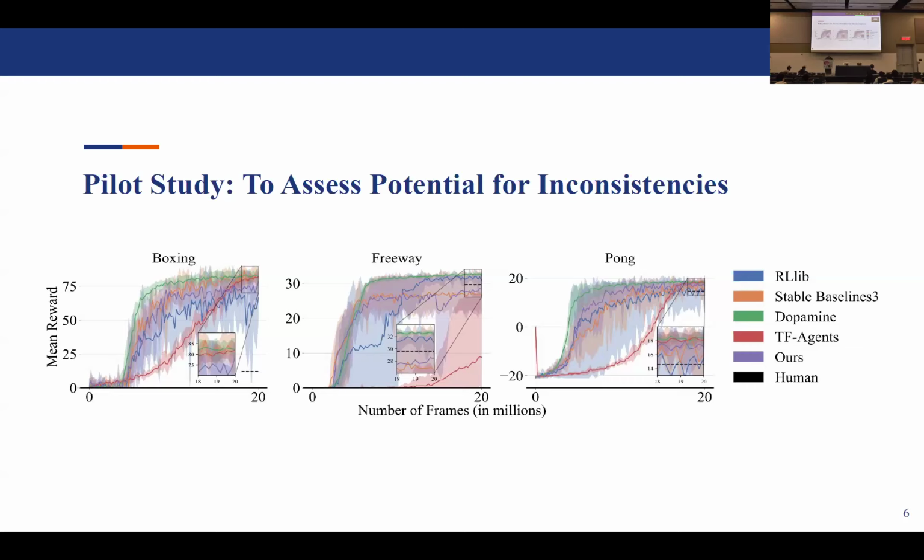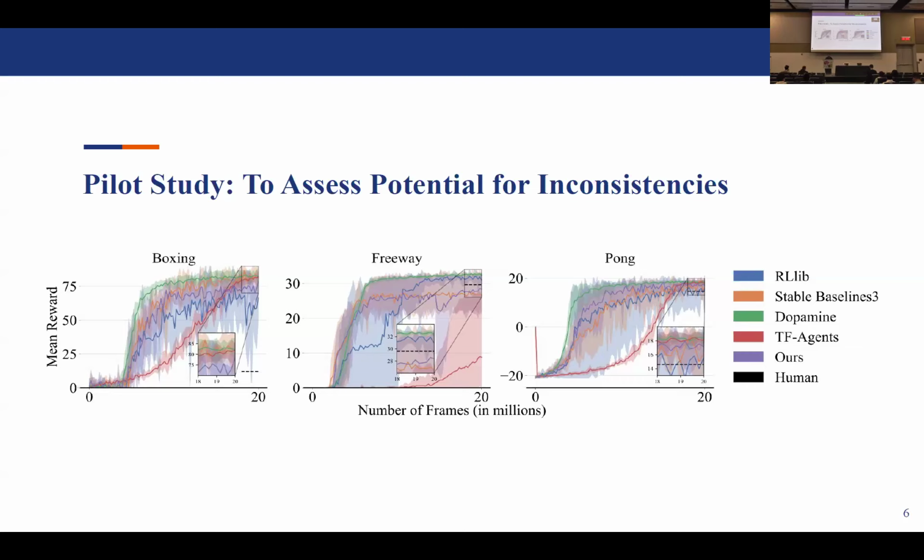So right off the bat, for more context, the baseline for this experiment was Dopamine's implementation of the DQN algorithm, because there were some setup issues with the original DQN implementation, and the original author subsequently vouched for Dopamine's implementation as an accurate alternative in a GitHub issue. So we used Dopamine as the baseline.